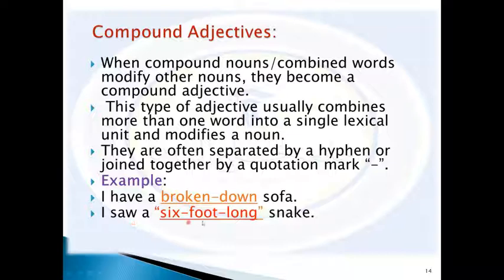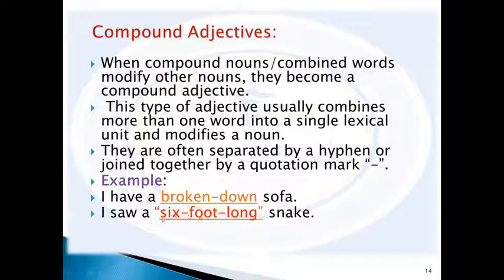I saw a 6-foot long snake. Here we have a compound adjective that is used to describe the snake: 6-foot long. We think of 6, foot, and long, all of them together as a compound to describe the snake.